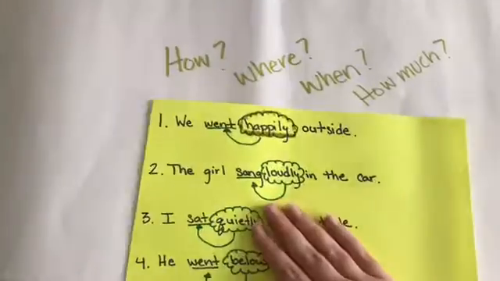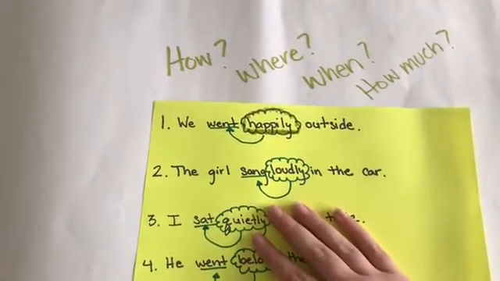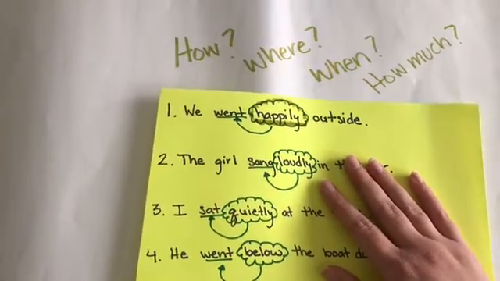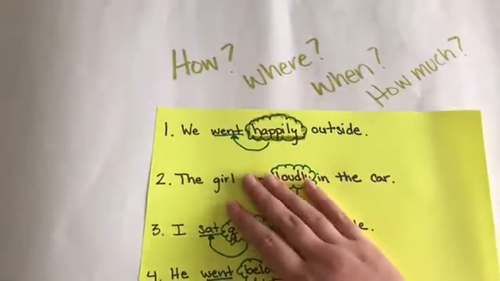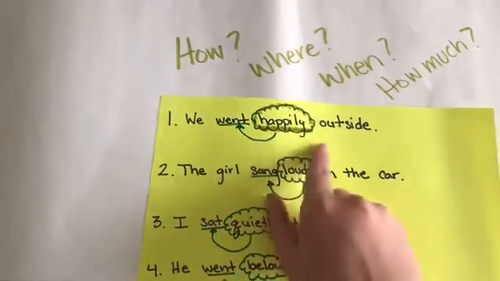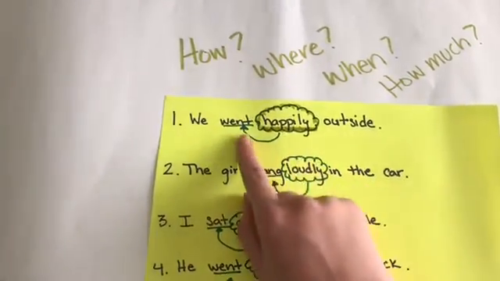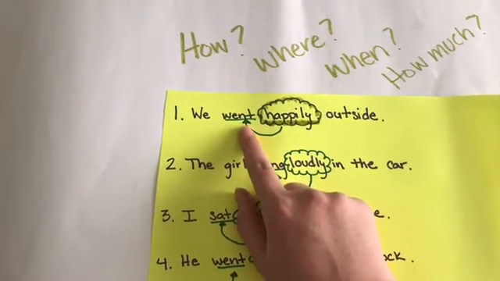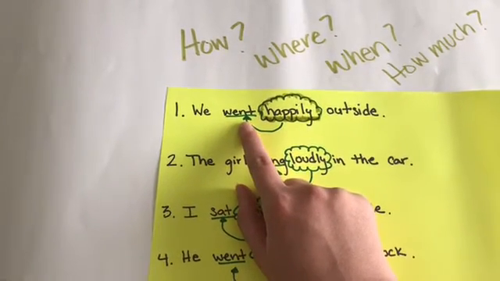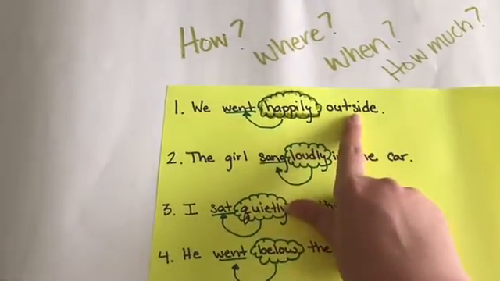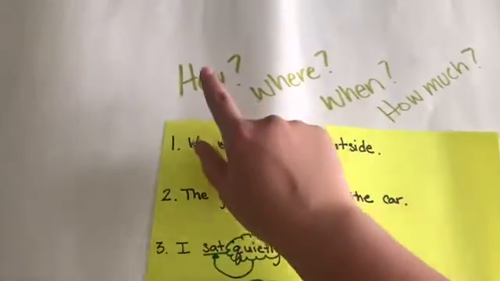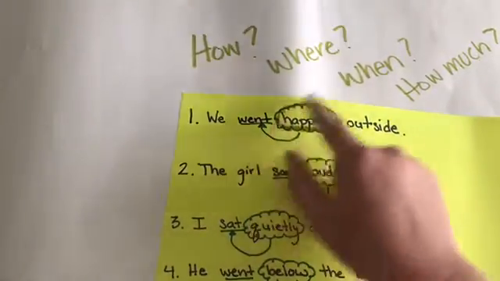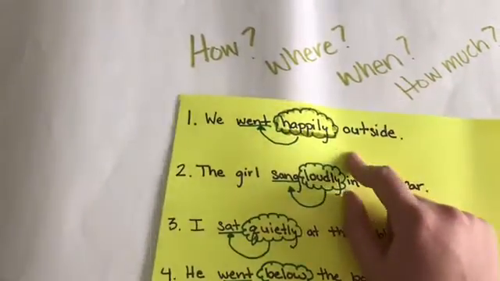All right, everyone, here are some example sentences that we're going to go over talking about adverbs. These are very similar to what you'll find in your homework packet, all right? So let's look at this first sentence. We went happily outside. Well, I know that went is a verb. Remember, a verb is an action, and went tells what we did. We went, and we went outside. And we can ask ourselves all of these questions. How did we go outside? Where did we go outside? When did we go outside? And how much did we go outside?